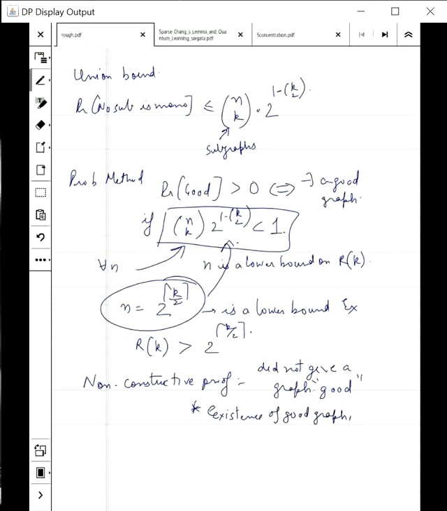We are not outputting a good graph. But this can become algorithmic if we are allowed to compromise. So if we say that n is equal to half to the k by 2, then the probability that a good graph exists becomes very big.